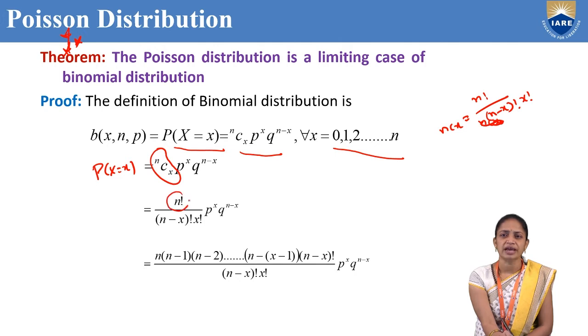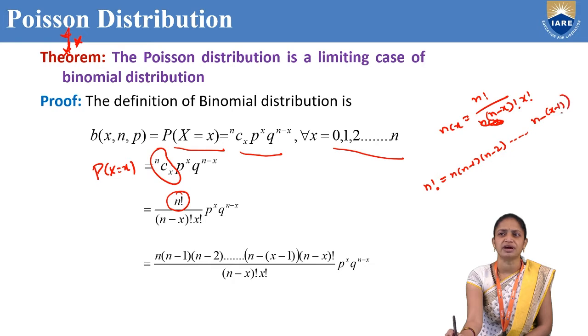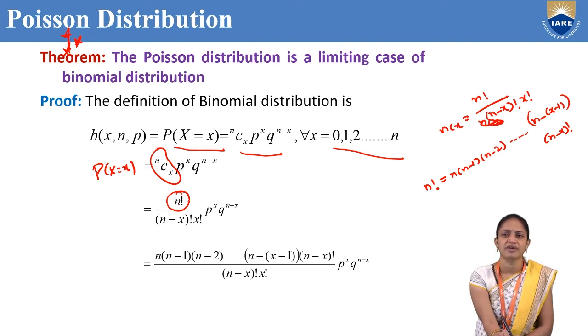And n factorial can be written as n into n minus 1 into n minus 2 and so on into n minus x plus 1 into n minus x factorial.